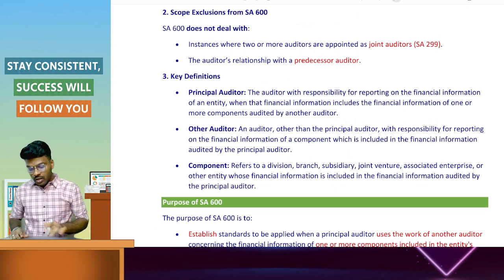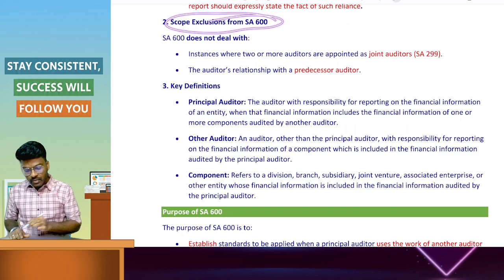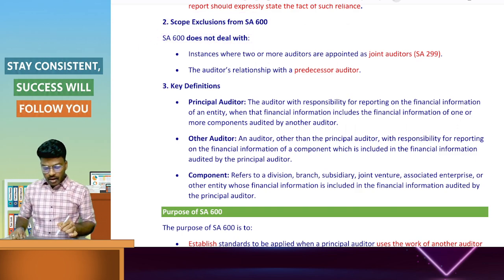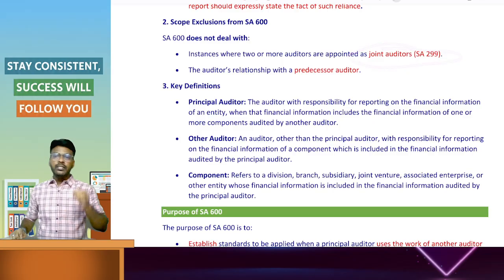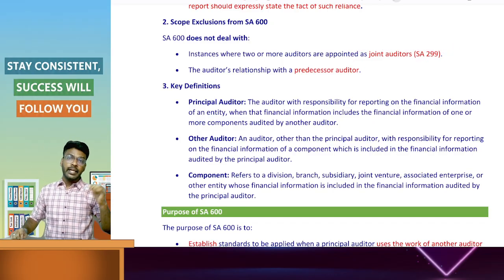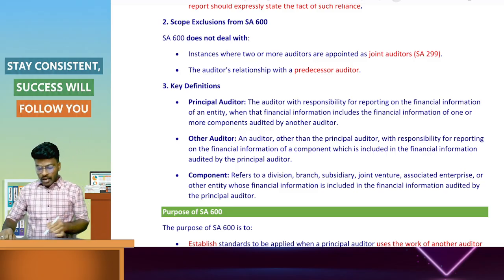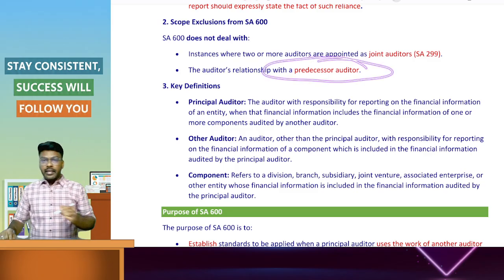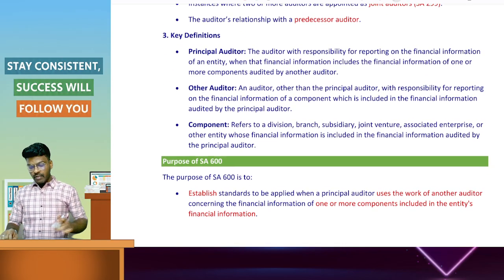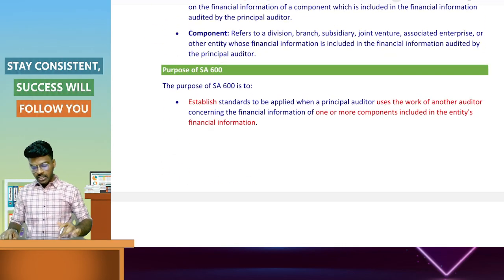Scope exclusions. SA 600 does not cover a joint auditor's work. In case of joint audit, SA 299 is applicable for joint auditors. The case of a previous auditor is also not covered in this standard. We have already discussed the key definitions.